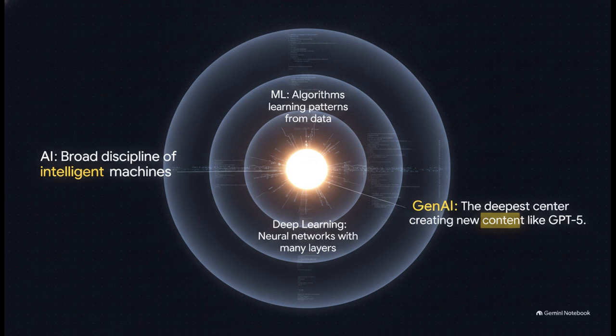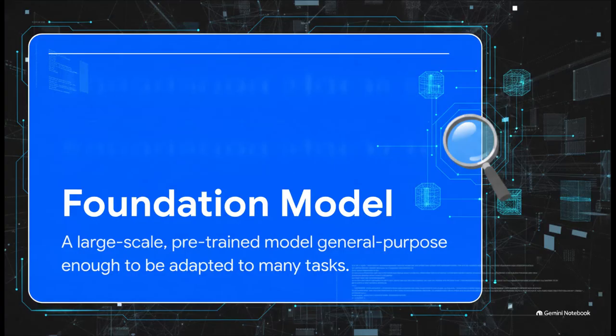Inside that circle, we have machine learning, where systems actually learn from data instead of relying on hard-coded, line-by-line rules. Go a layer deeper and you hit deep learning, which uses multi-layered neural networks to find really complex patterns, like the famous AlexNet. And right there in the most complex innermost center, that's generative AI. It doesn't just categorize data, it actually creates entirely new content.